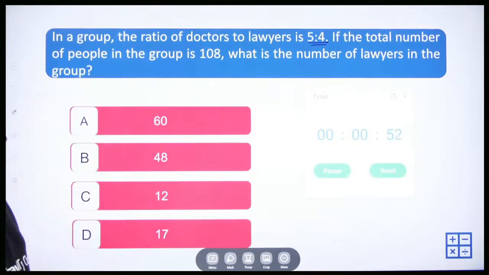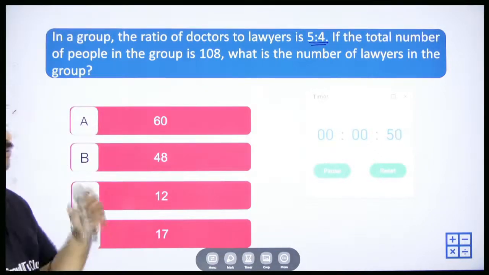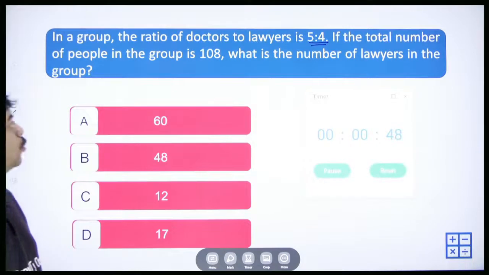Okay. In a group, the ratio of doctors to lawyers is 5 is to 4. If the total number of people in the group is 108, what is the number of lawyers in the group?